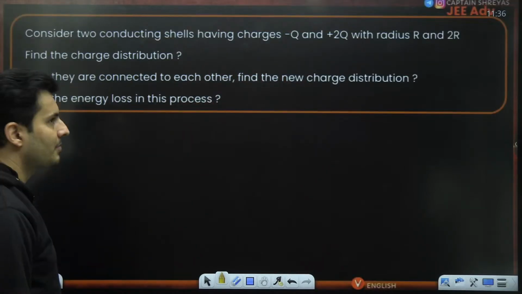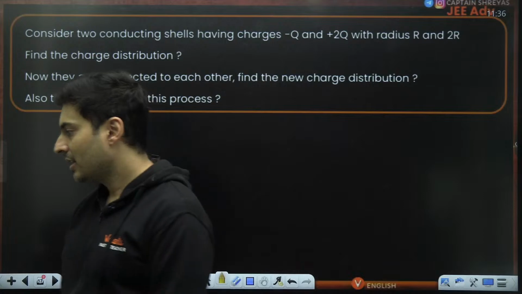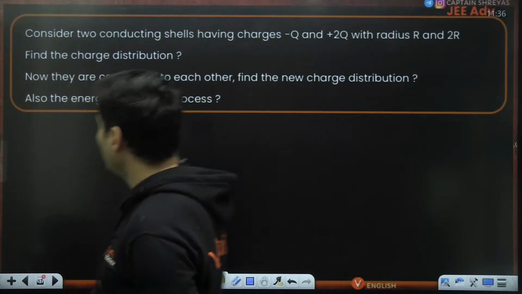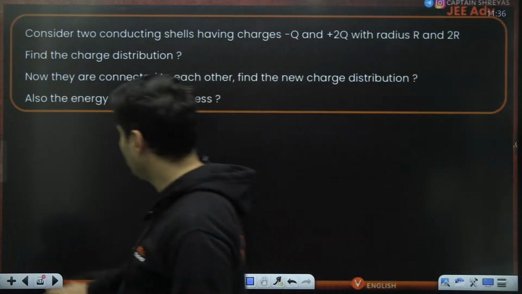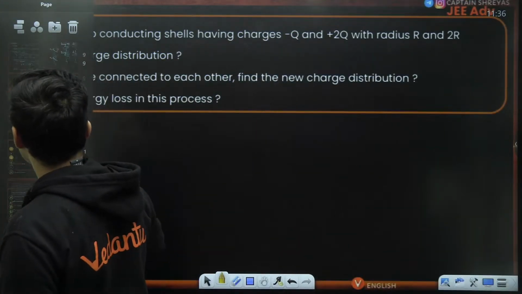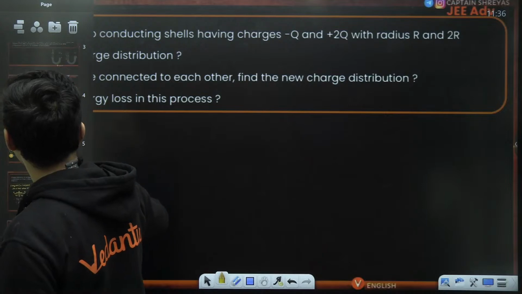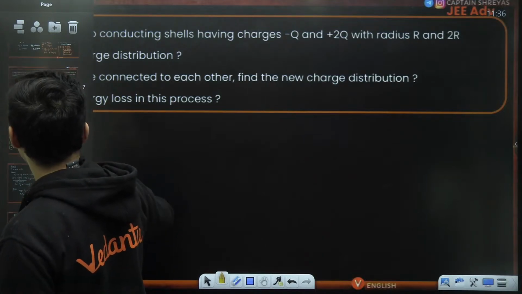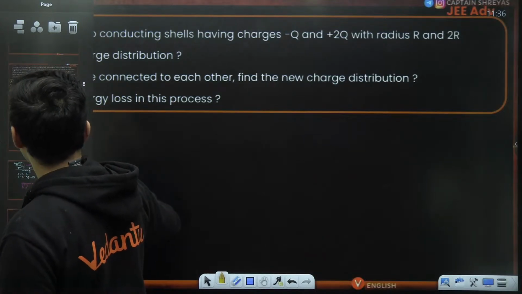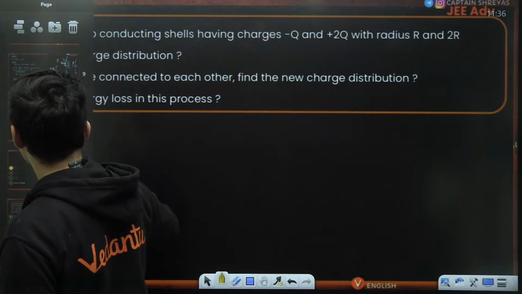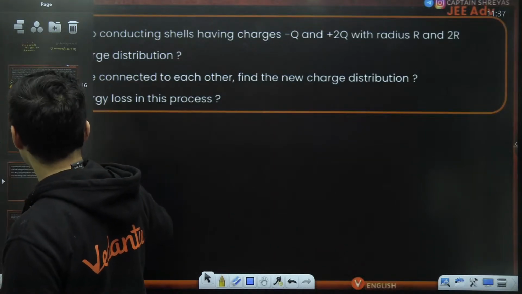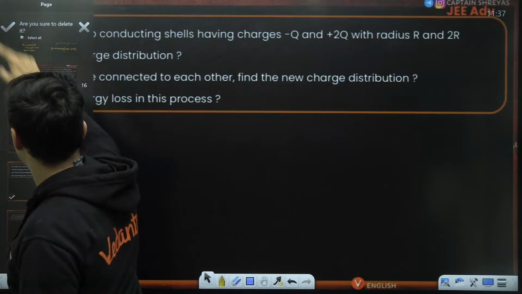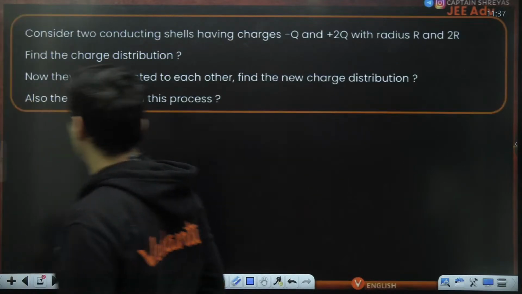Okay, so let's go to the next particular question coming up on your screen. Get ready for it, my dear students. Beautiful question. There are two conducting shells. Which question number is this? I'm not remembering how many questions we have done till now. This fluids one, this focal length 2, this pulley one 3, this is the fourth. Yeah, we are now on to our fifth question, guys. So let's see the fifth question.